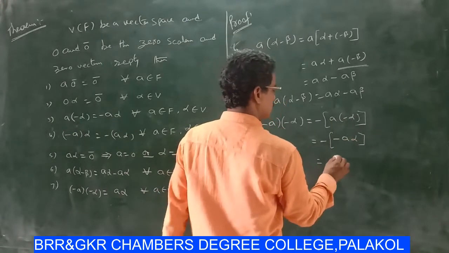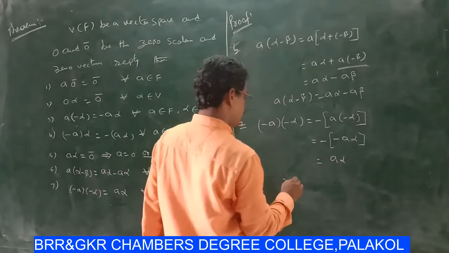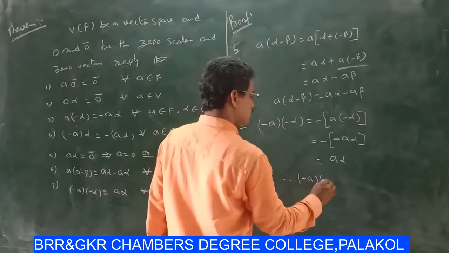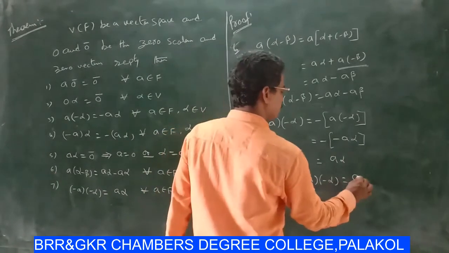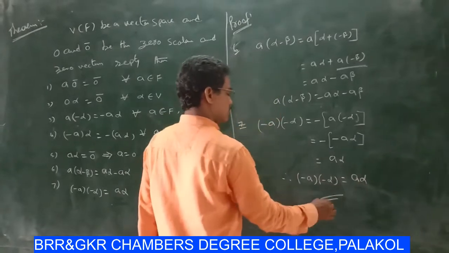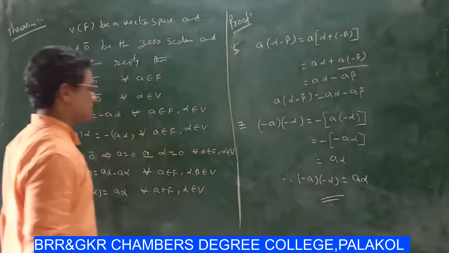This is a alpha. So therefore minus a into minus alpha equal to a alpha. So finally the 7 cases are proved.